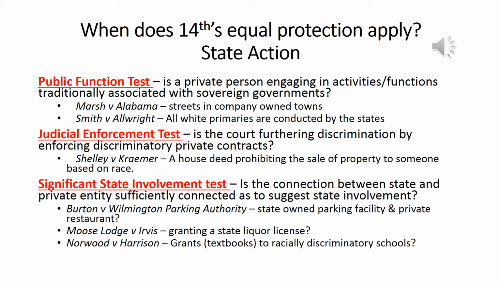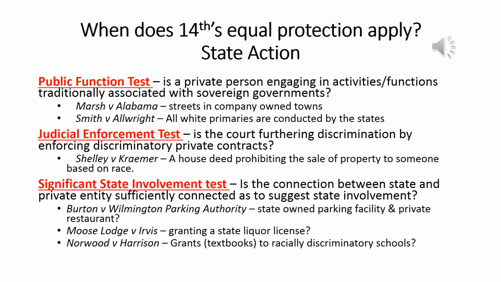Okay, the last three cases are the significant state involvement test. Burton has to do with a parking authority, which is right next to a private restaurant. Is that enough to constitute state action, or can that private restaurant still discriminate? The Supreme Court said, well, since it's a state-owned parking facility, you're going to have patrons that are going to be visiting that restaurant that have to use that parking facility.